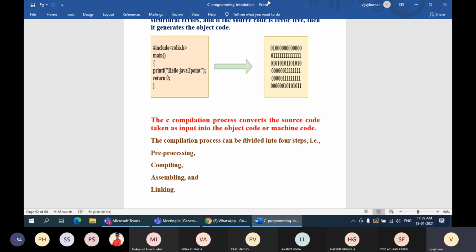All the files which come with the extension .h are otherwise called library files. That means it has already been implemented and compiled, and it is stored somewhere with the extension .h. That already pre-implemented file, you have to use in your programming.